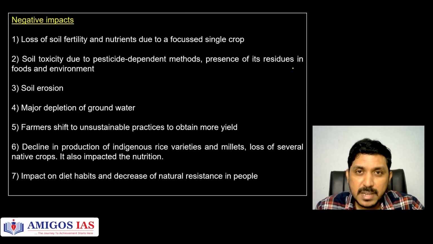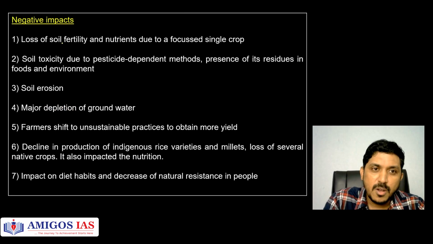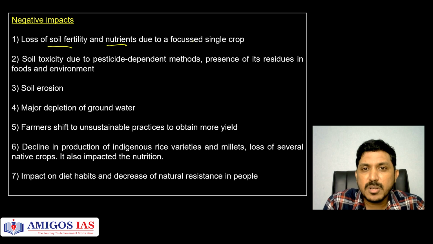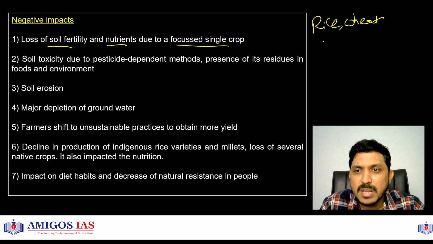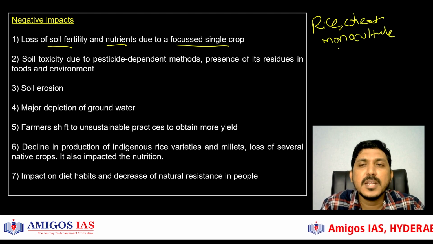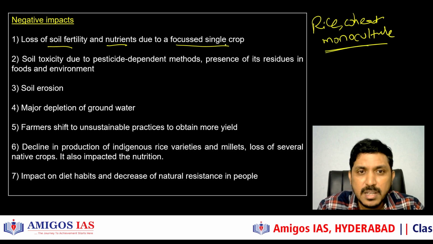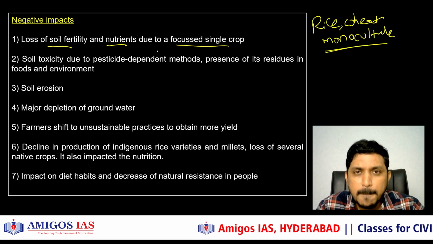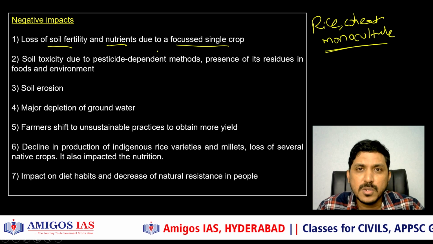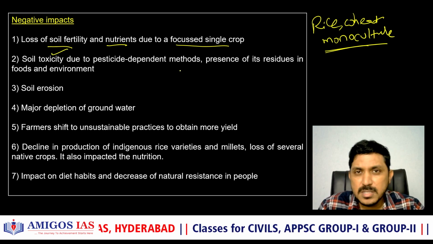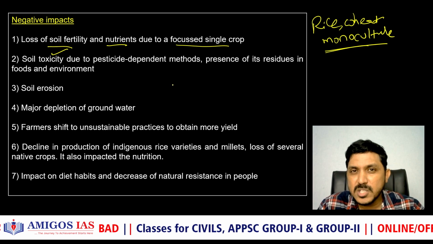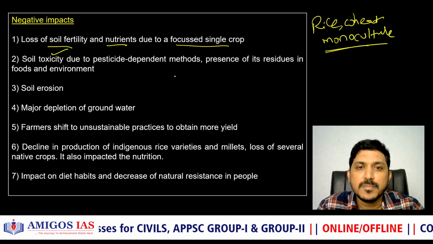Fine. Negative impacts, as you can guess: loss of soil fertility and nutrients because of excessive focus on a single crop, on monocropping systems. So what happens? This monoculture will not help soil fertility. It is going to affect the soil fertility because of having a single crop. Nutrients will not recycle if you always have one single crop. Soil toxicity, because excessive use of fertilizers is going to destroy the quality of the soil.